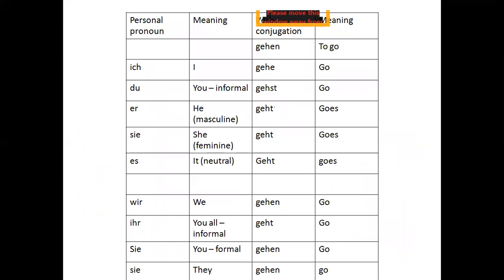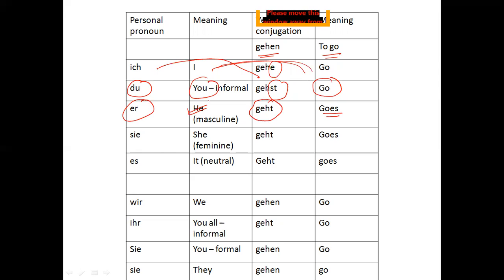Discussing further, let me take another verb for you, like gehen. Gehen is to go. Now, if I need to conjugate gehen, what is the meaning of ich? It is I, and gehen will be gehe because the ending will be e, and it will give me the meaning I go. If I need to write I go, I'll write ich gehe. If I need to write you go, then I will write du gehst with st ending. If I need to write he goes, then I will write er geht.